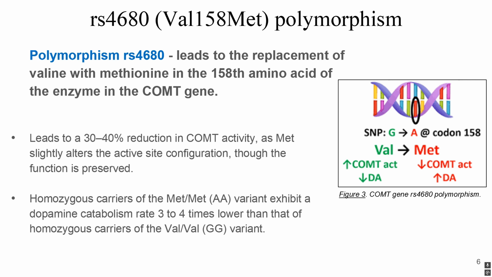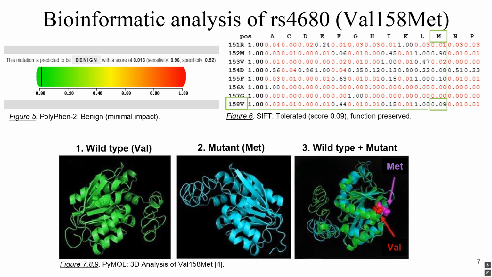The rs4680 polymorphism is a single nucleotide polymorphism affecting the cognitive function and emotional state of a person. In homozygous carriers of the AA variant, the rate of dopamine catabolism is 3 to 4 times lower than in carriers of the G variant. The above data were obtained through bioinformatic analysis of the rs4680 polymorphism. The PolyPhen-2 analysis classified the mutation as benign with minimal impact, while SIFT confirmed that the function is preserved. Additionally, 3D modeling with PyMol demonstrated differences in the protein structure for wild-type and mutant forms, highlighting the influence of the substitution on the configuration of the active center.